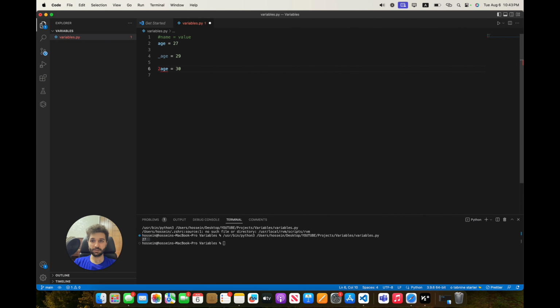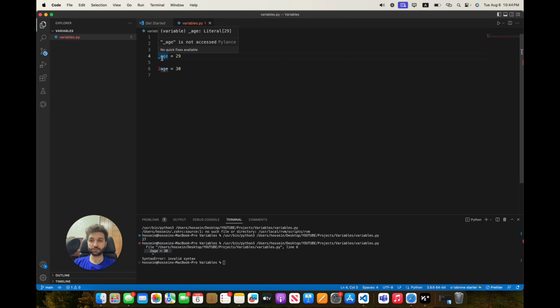As you can see, it's returning an error. And if I run that, you can see that it's returning an error here. So we can start with any letters, as you can see here. We can start with an underscore, but we are not able to start with numbers.